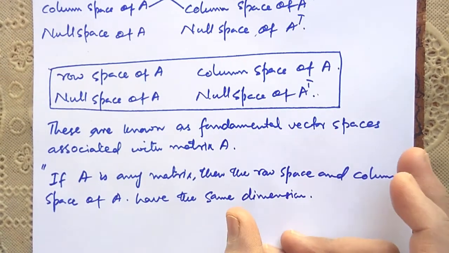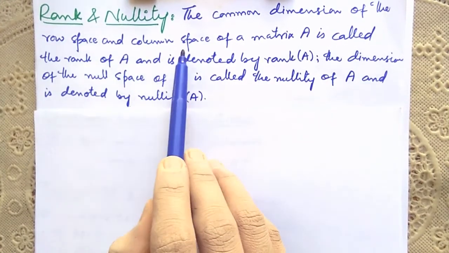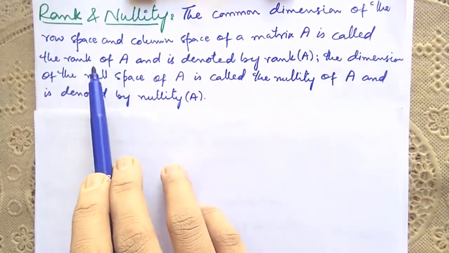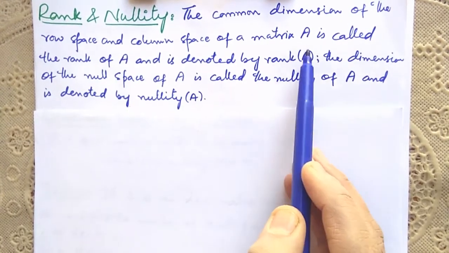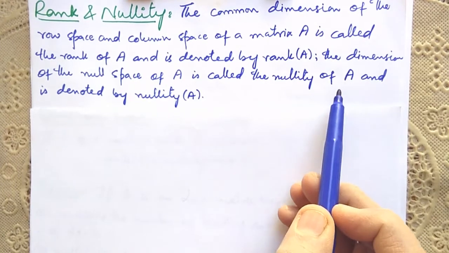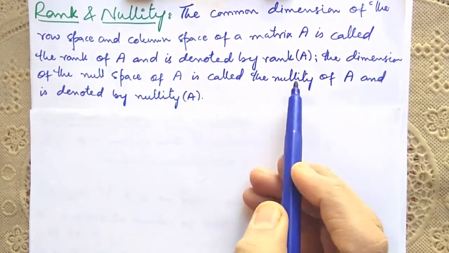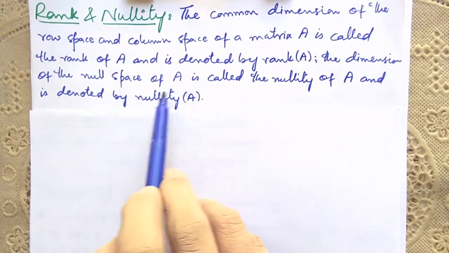Right, now come to the topic. First, let's see formally. The common dimension of the row space and column space of matrix A is called the rank of A and is denoted by this notation. The dimension of null space of A is called the nullity of A, or the dimension of null space or solution space of A is called the nullity of A and is denoted by this notation.